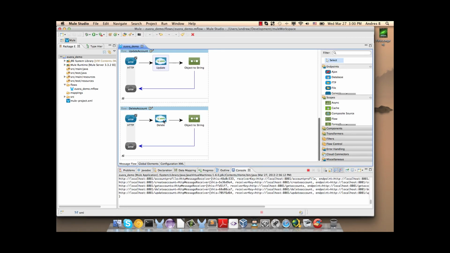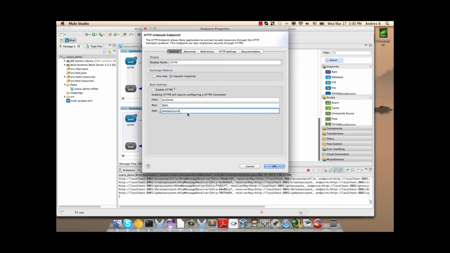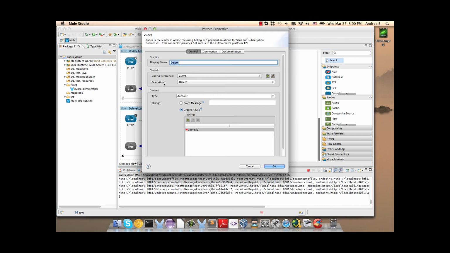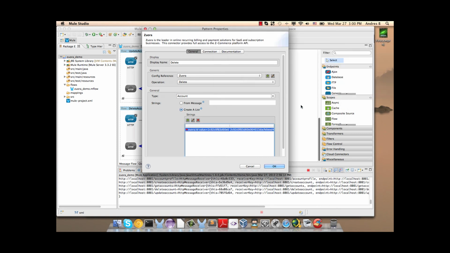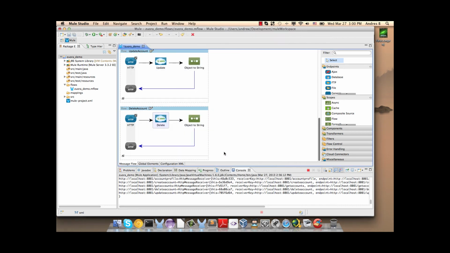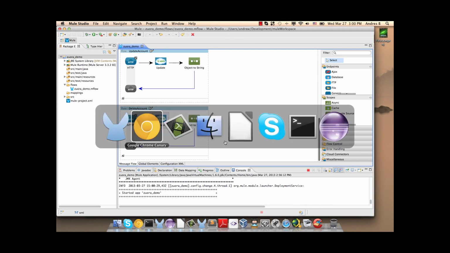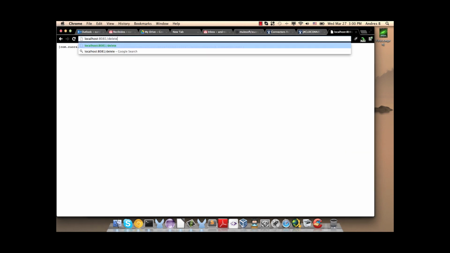Finally, we're going to delete this account. So in path delete account, the operation delete, the type is account, and then we define the ID of the account we want to remove. We save the changes and we test the operation. Here, as you can see, we have deleted the account.